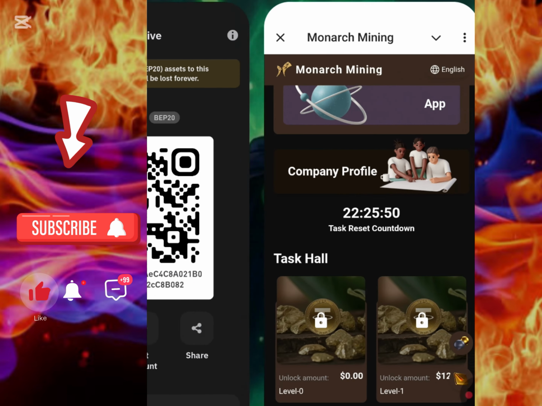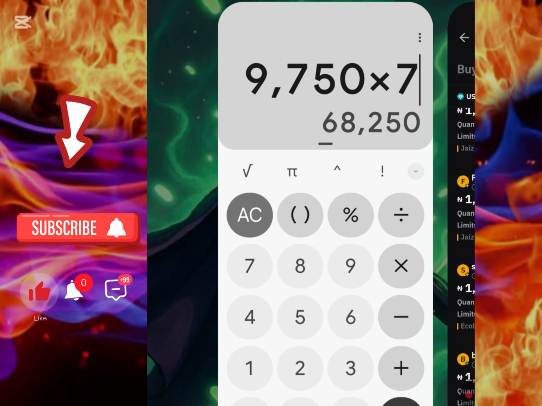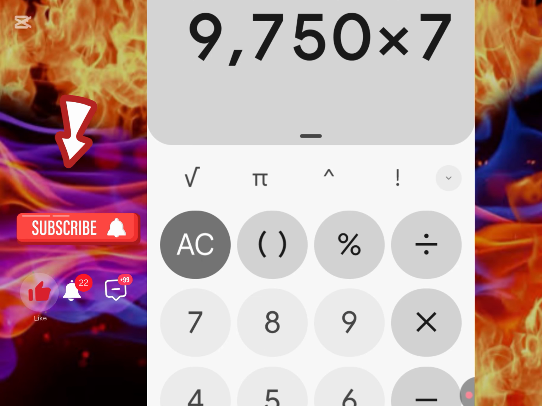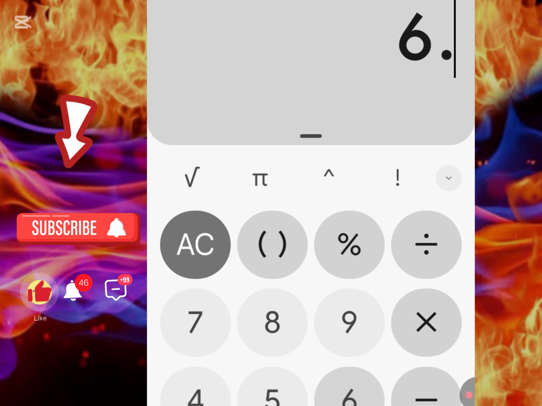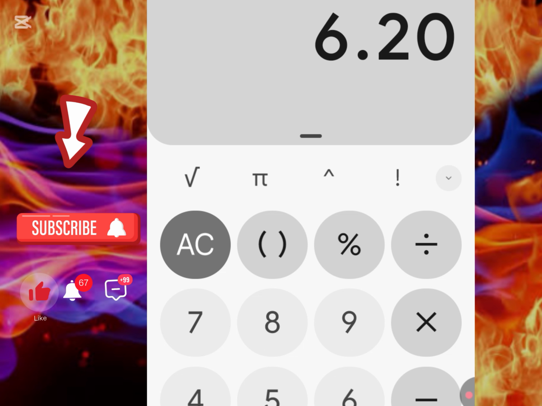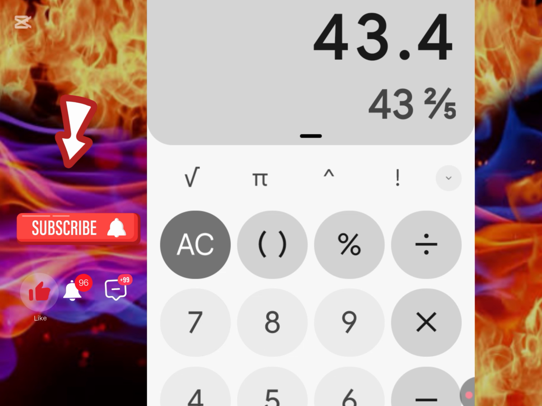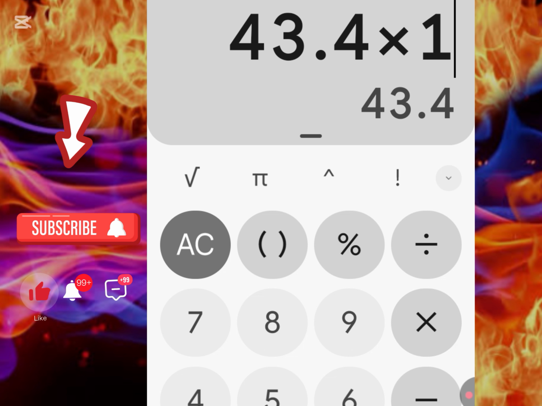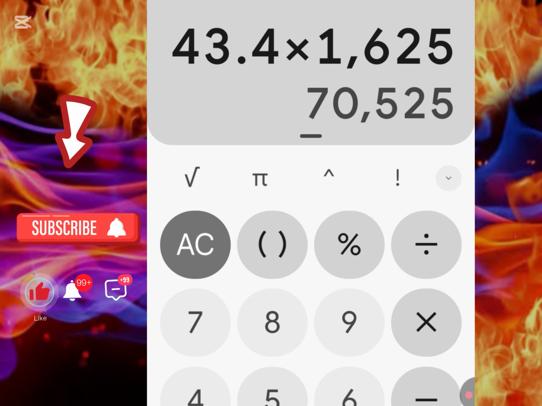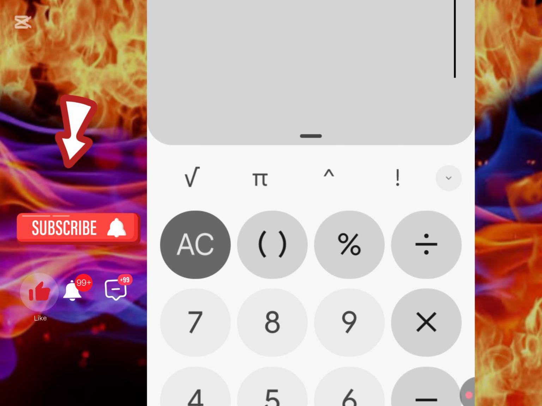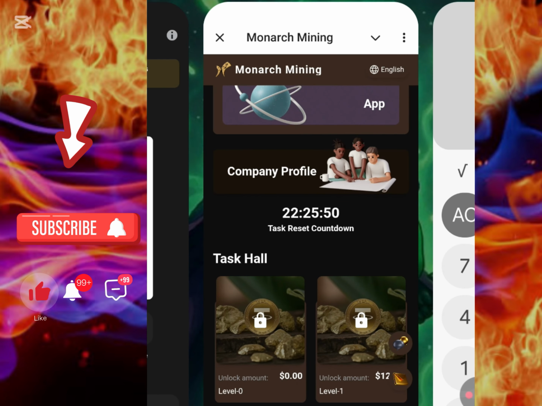So let's do some brief calculations so that you can see for yourself. If I'm earning around 6.20 on a daily basis, that's 6.20 multiplied by 7 days, which gives me 43.4. Multiplied by the conversion rate of a dollar, which is 6.25, it's even around 70,000 plus. But what I'm going to encourage you guys is to make sure that you are withdrawing on a daily basis.